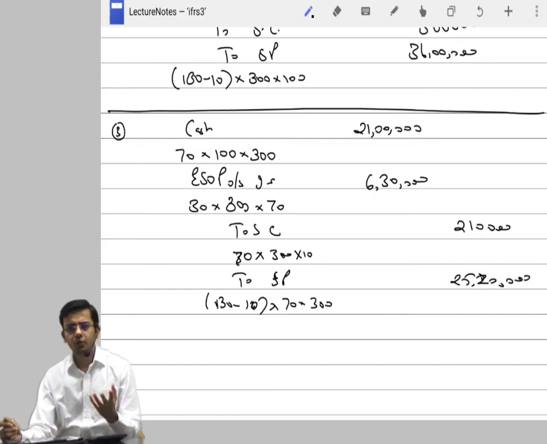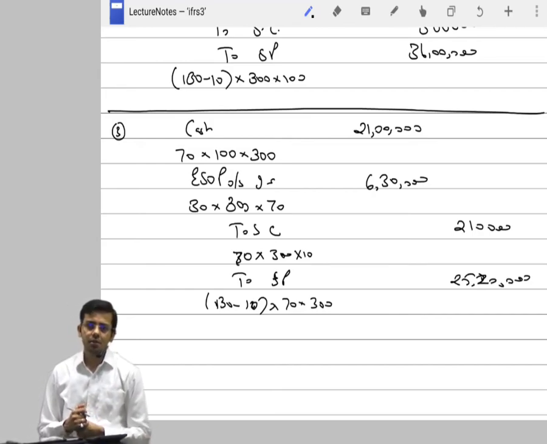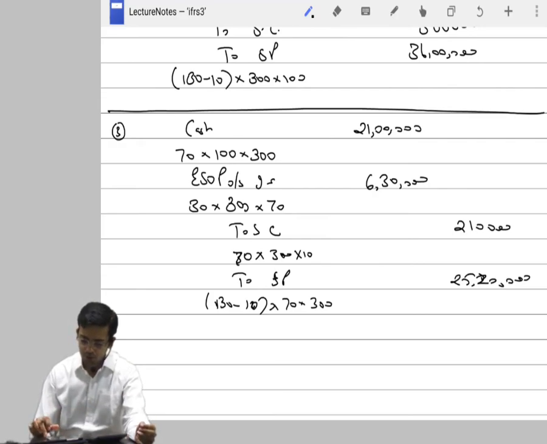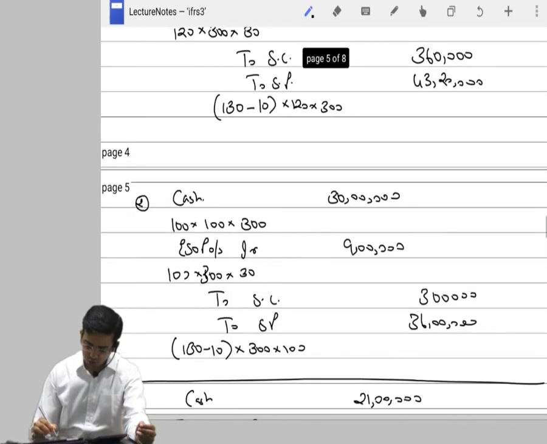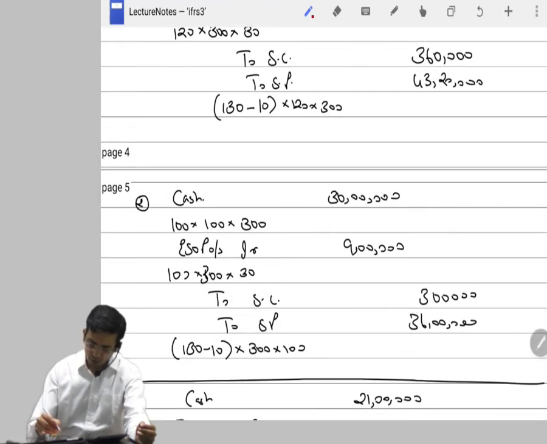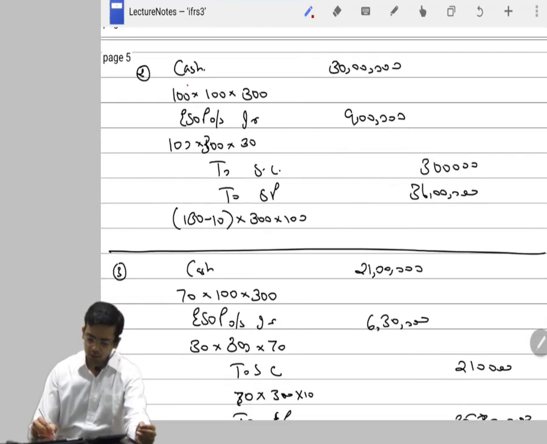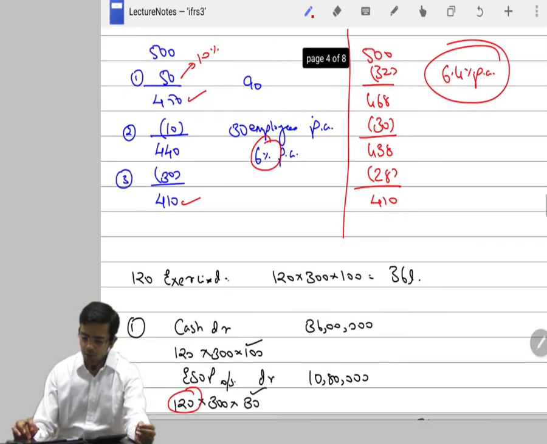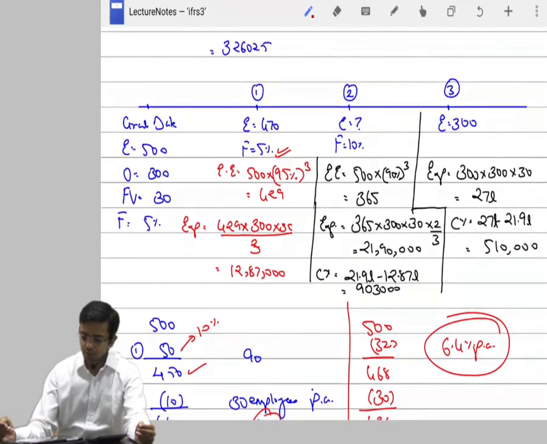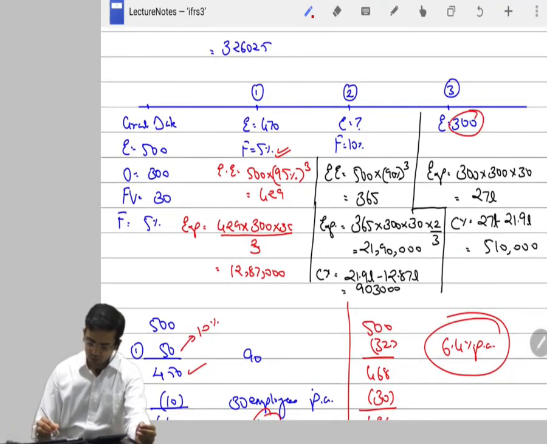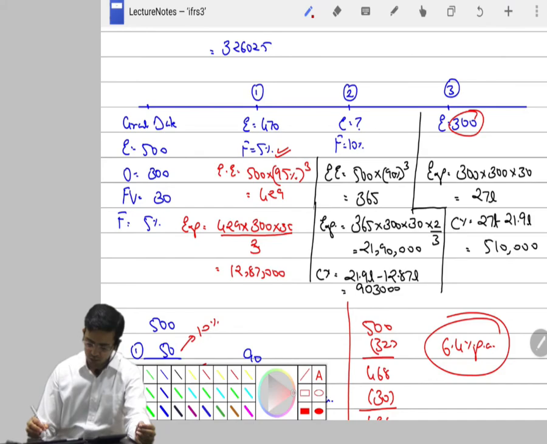Finally, the whole period of 3 years has lapsed, exercise period has lapsed. ESOP account should go up to 0, no more exercise options will be given to the employees. So if we check this complete story, we have seen 120 employees exercised at the end of first year, 100 at the end of second year and 70 at the end of third year. Total turns out to be 290. But the amount that we had booked in our ESOP was for 300 employees. Now that's where somewhat trouble turns up.